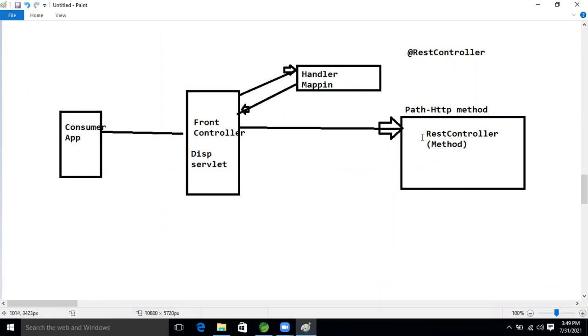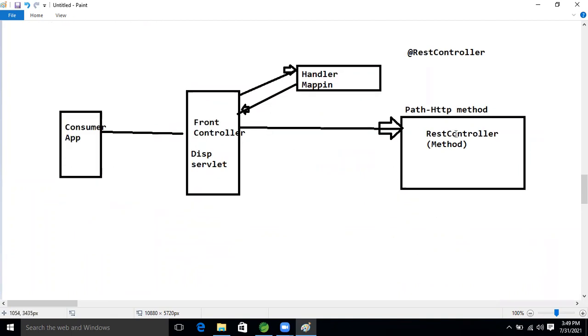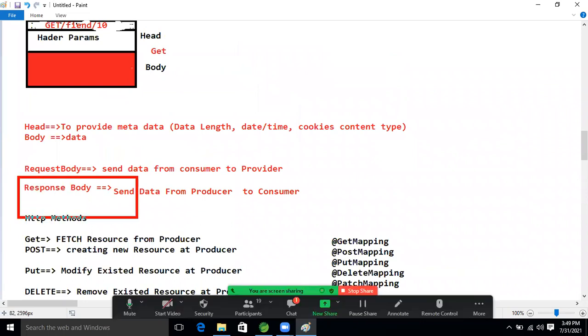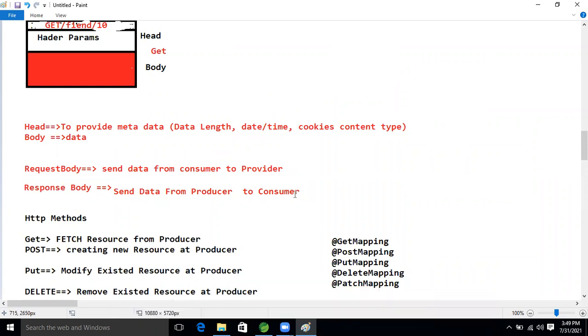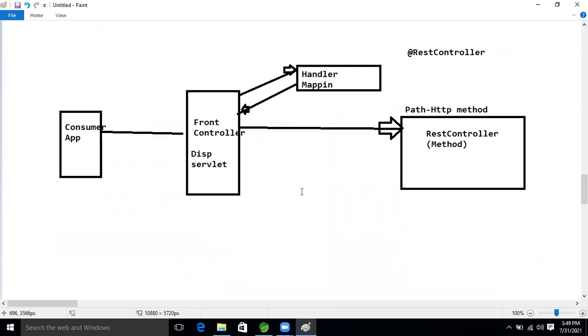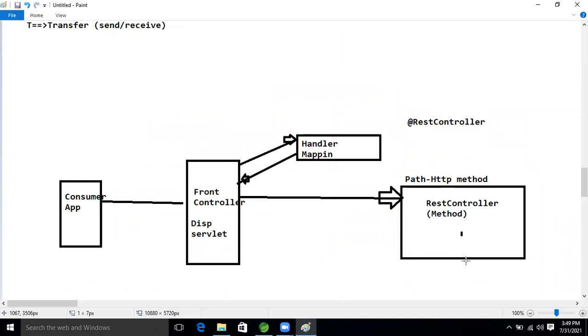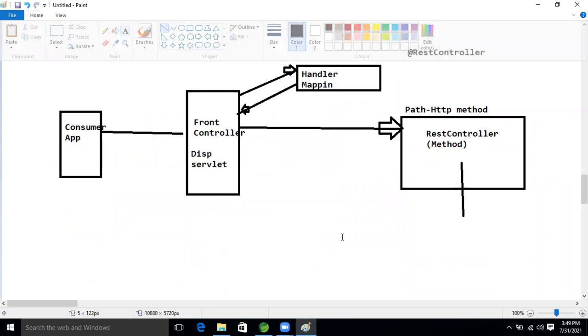Here there is no UI, guys. Here we need to transfer XML data or JSON data. If we want to transfer XML data or JSON data, which object will we use now, guys? Response body. Response body means this controller will call one object, our response entity object, guys.